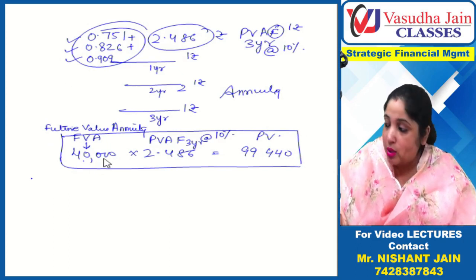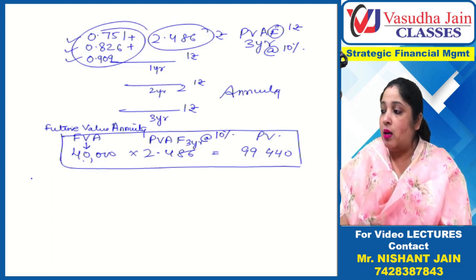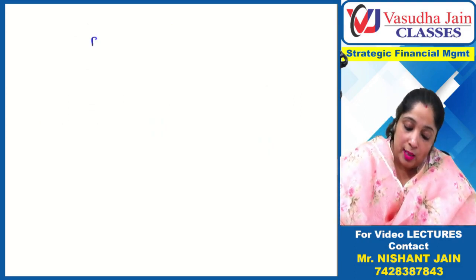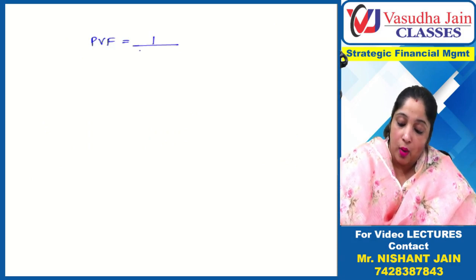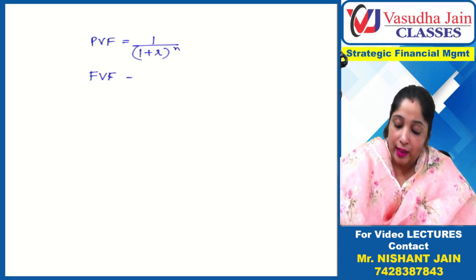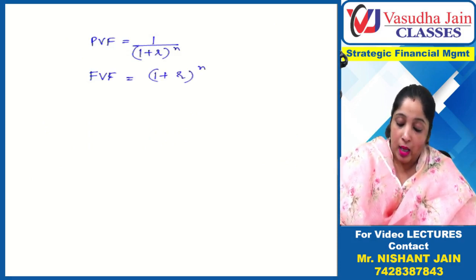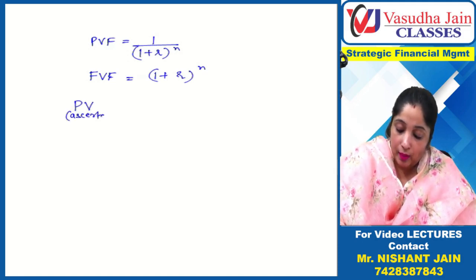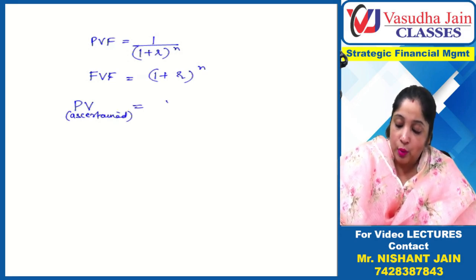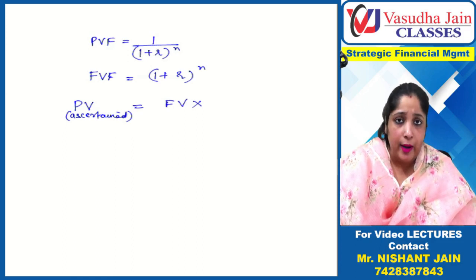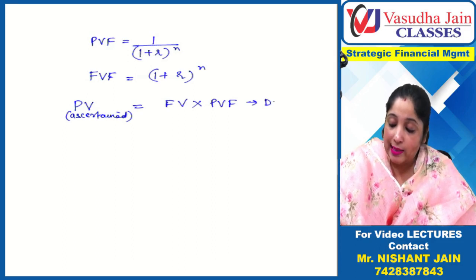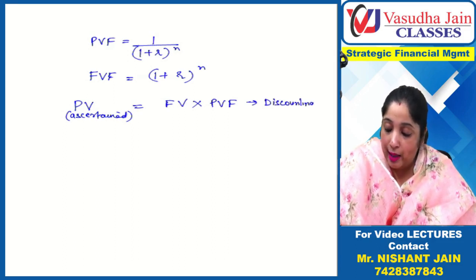Now what are the conclusions that you have to memorize? This is what you have understood till now. First of all, you have to understand what PVF is. PVF is 1 upon (1 plus R) raised to power n. What is FVF, the future value factor? It is (1 plus R) raised to power n. Now if you want to find out present value, this is to be ascertained, and future value is given to you. You have to multiply with the future value factor? No, the present value factor. This process is called discounting because you are computing present value.